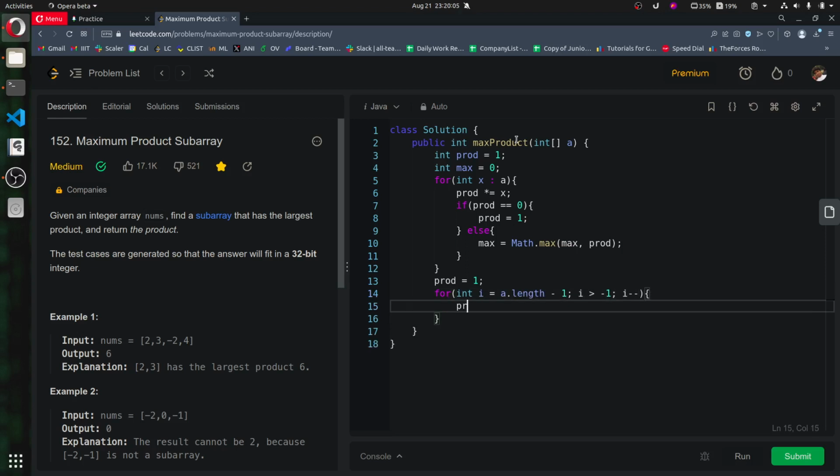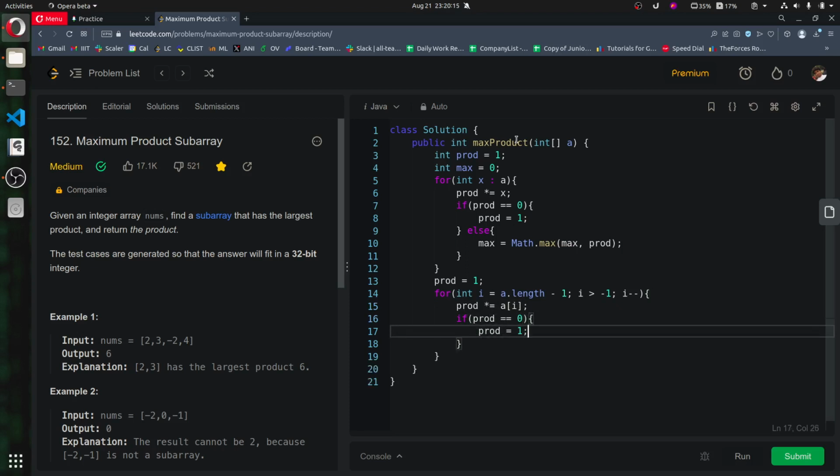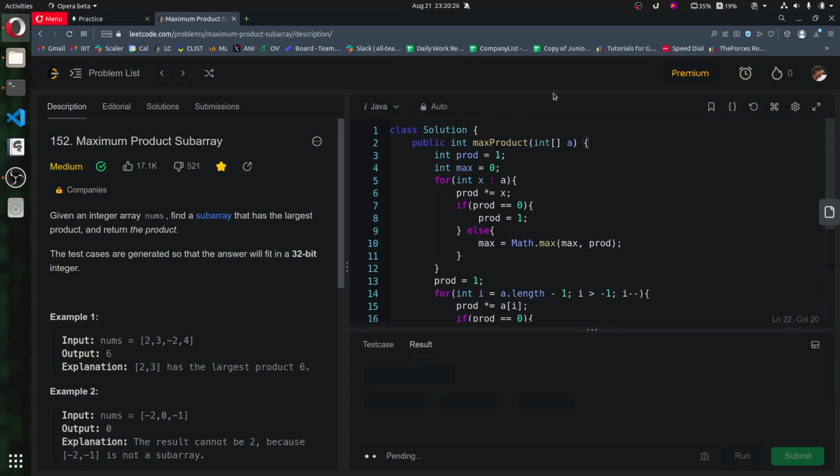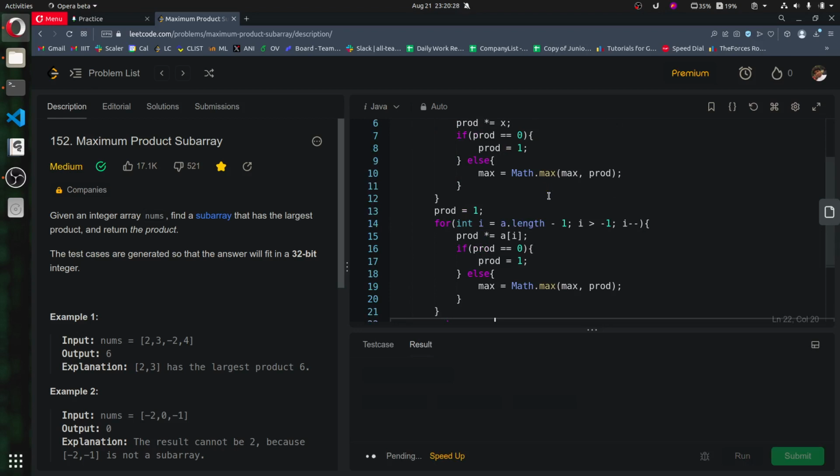Okay, and we will be multiplying our prod with a[i], and if our prod becomes 0, then we will make our prod equal to 1, otherwise we will check max of prod, and we can definitely return max after all this. I think this should work like it worked last time also, so why doesn't it work now? It is pending. Okay, wrong answer on the last test case.